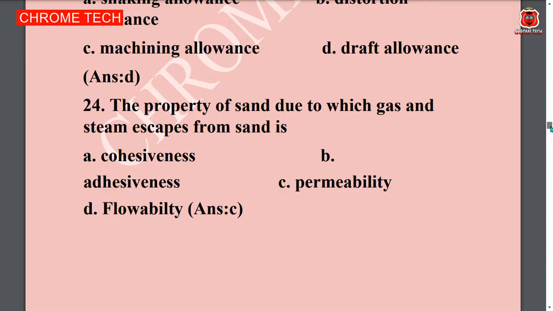Next question. The property of sand due to which gas and steam escape from the sand is dash. Option C. Permeability is the correct answer.